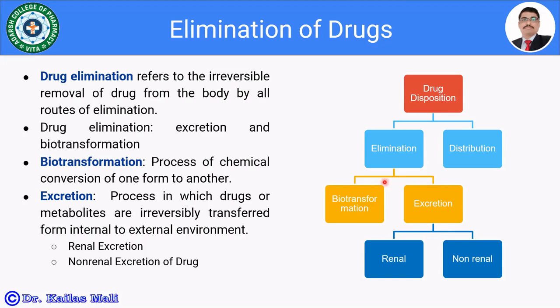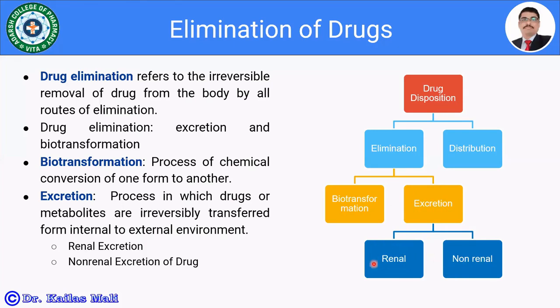Here in the case of biotransformation, the liver is the major organ which is involved, and it consists of the various enzymes which are responsible for the metabolism of the drug, and these drugs are being cleared by the liver only. That is considered as a hepatic clearance in such cases. In the case of excretion, it is furthermore divided into the renal excretion and the non-renal excretion.